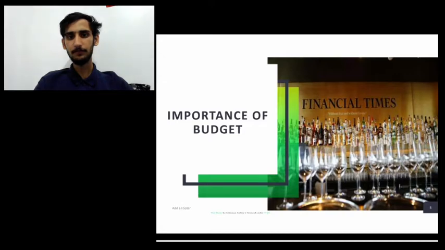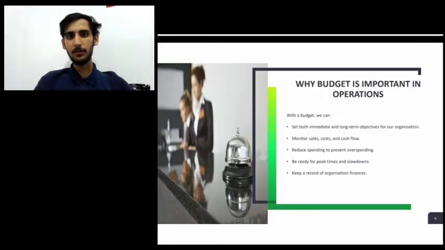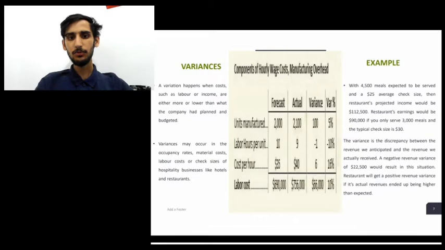Why is budget important in operations? With a budget, we can set both immediate and long-term objectives for our organization, as well as monitor sales, costs and cash flow and reduce spending to prevent overspending. And we can be ready for peak times and slow times, as well as keep a record of organization finances.